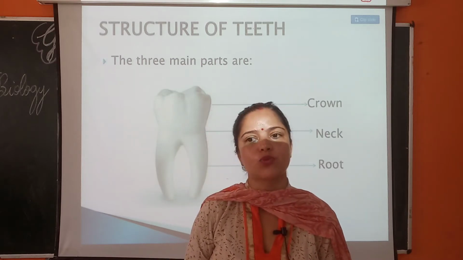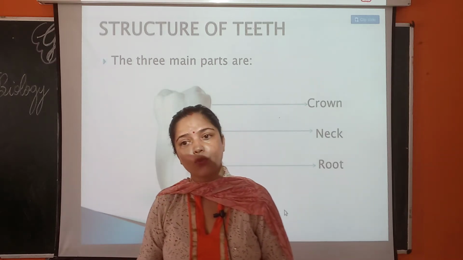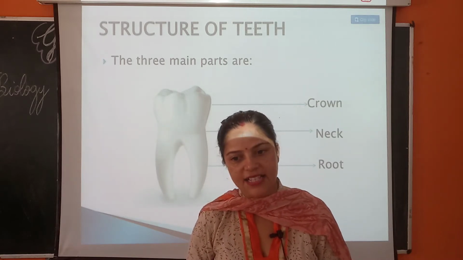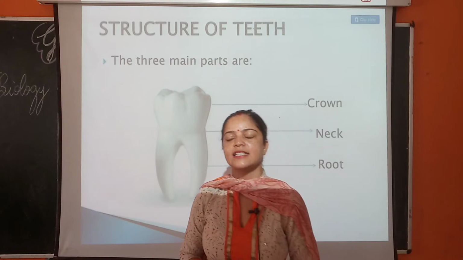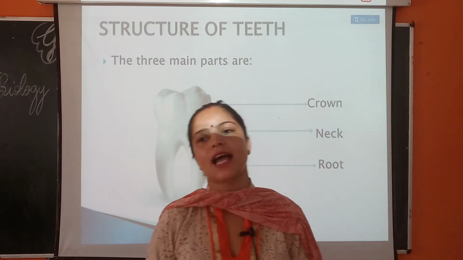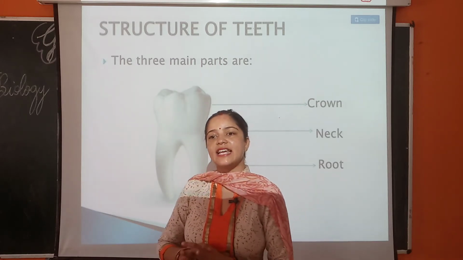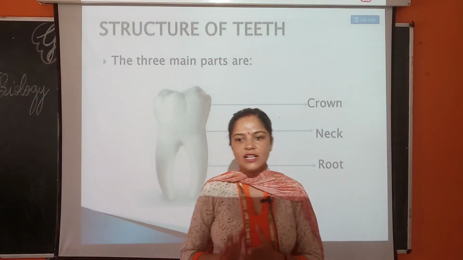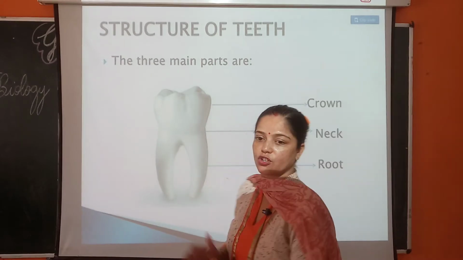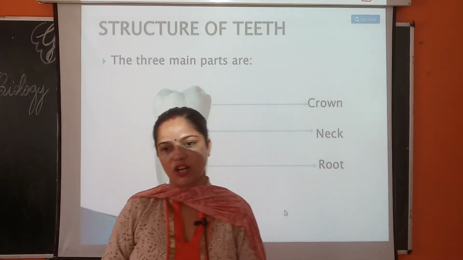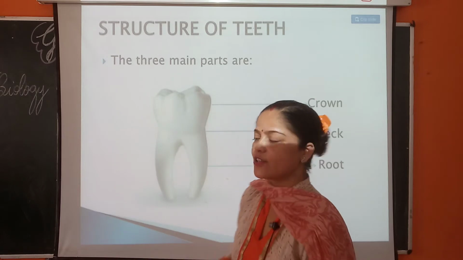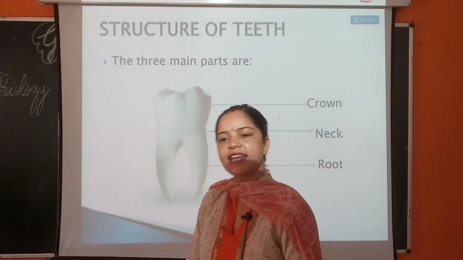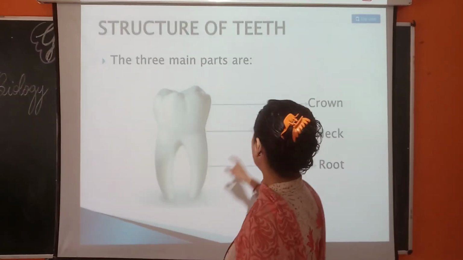There are 4 types of teeth in humans. What are those 4 types? Incisors, canines, premolars and molars. There is a dental formula of an adult human being that I will tell you later. First, let me tell you about the structure of a tooth. Mainly it has 2 parts, the crown and the root, and one more part, the neck. So let us know about the crown.